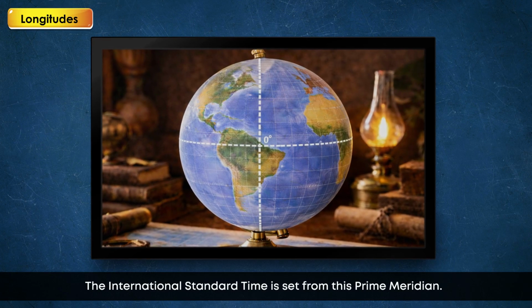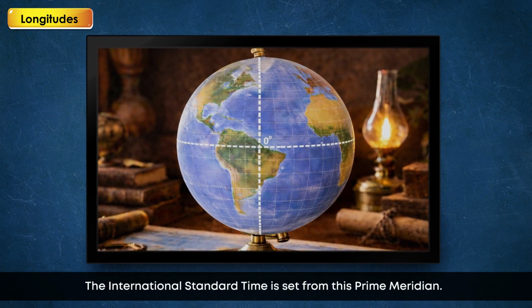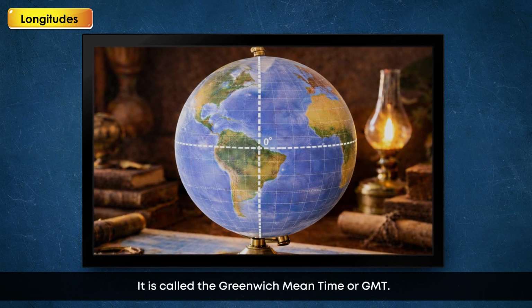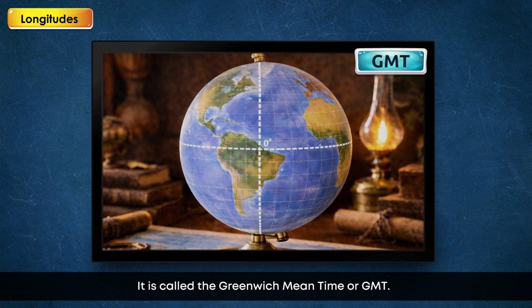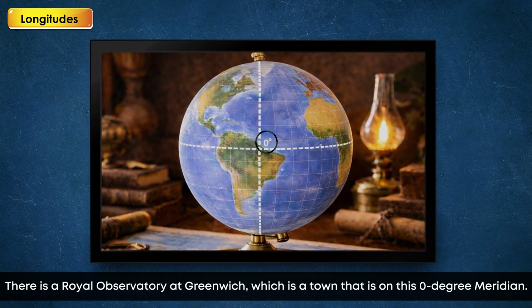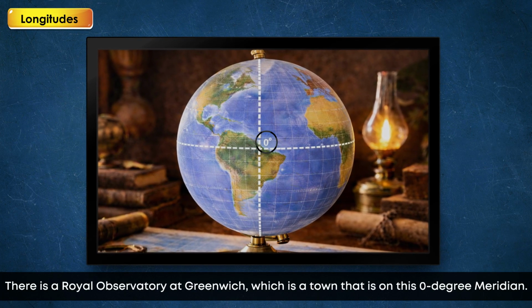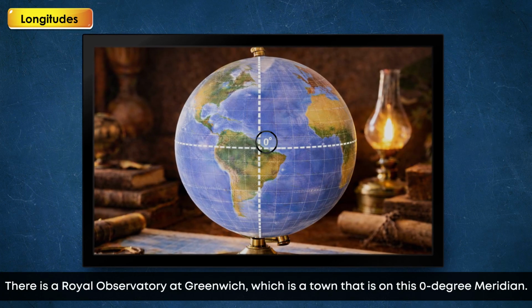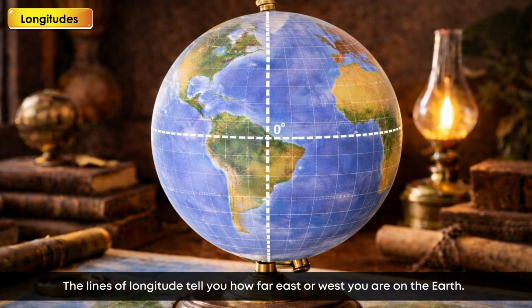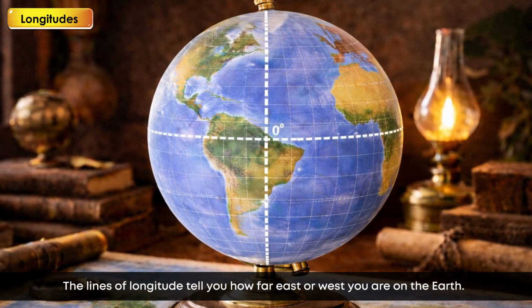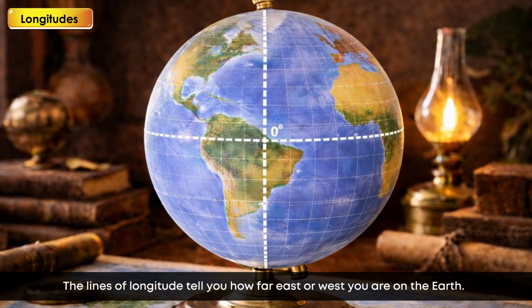The International Standard Time is set from this prime meridian. It is called the Greenwich Mean Time or GMT. There is a Royal Observatory at Greenwich, which is a town that is on this 0 degree meridian. The lines of longitude tell you how far east or west you are on the earth.